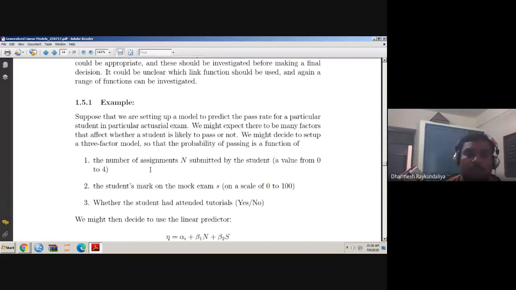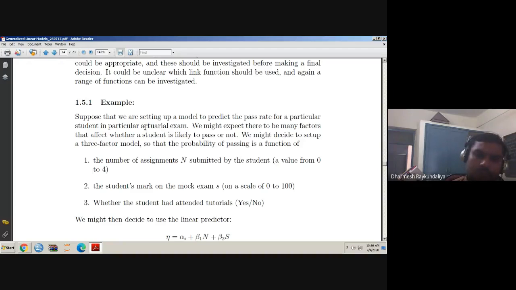Okay. Now we will jump into the example, how the generalized linear models are useful for model building. So let us understand one realistic situation. Suppose that we are setting up a model to predict the pass rate for a particular student in a particular actuarial exam.